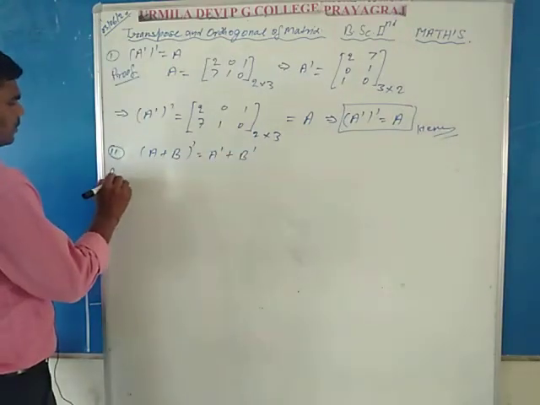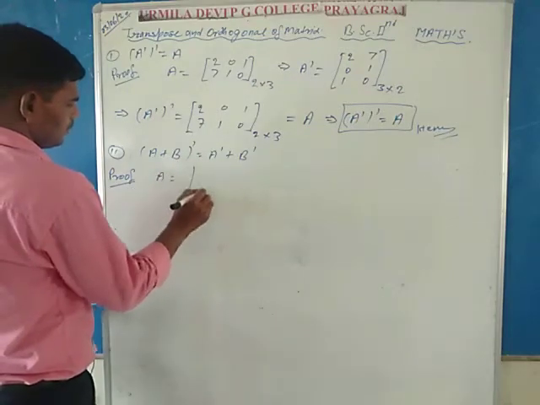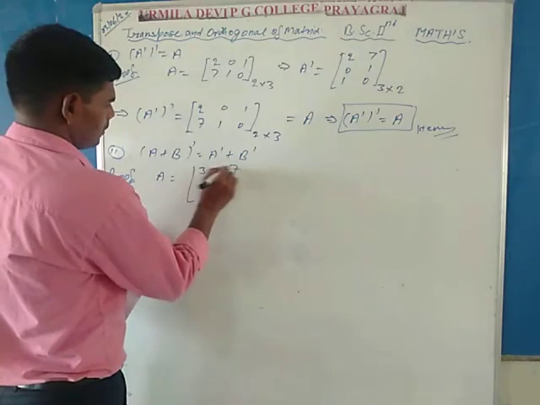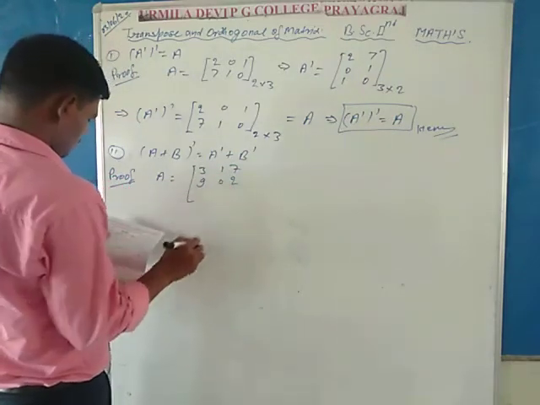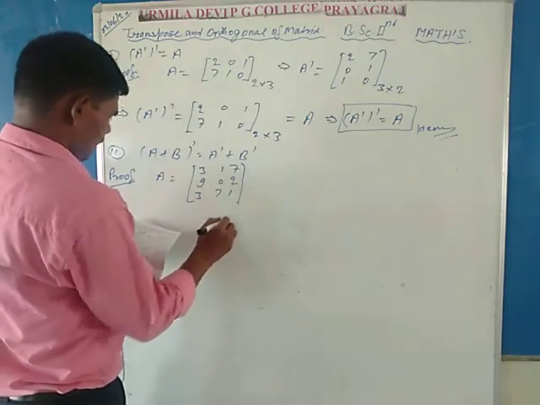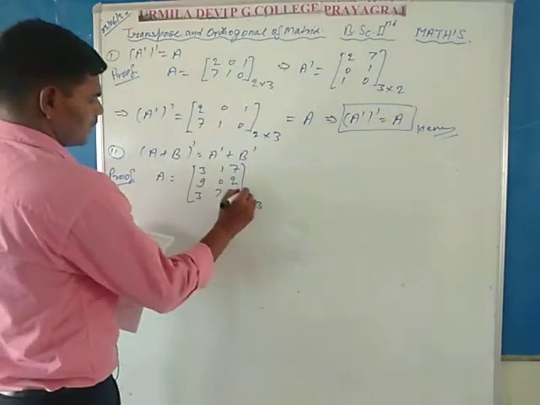In the proof, consider two matrices. Capital A is equal to 3 1 7, 9 0 2, 3 7 1, of order 3 by 3.